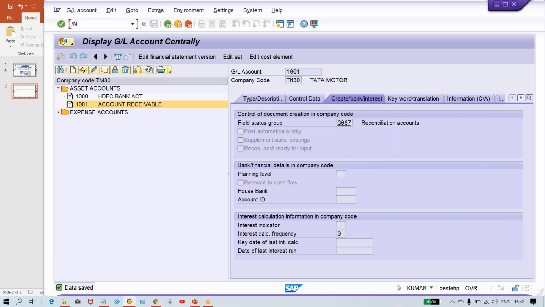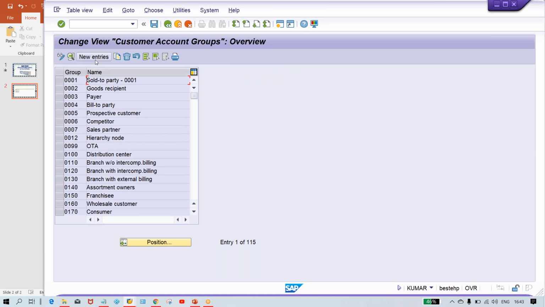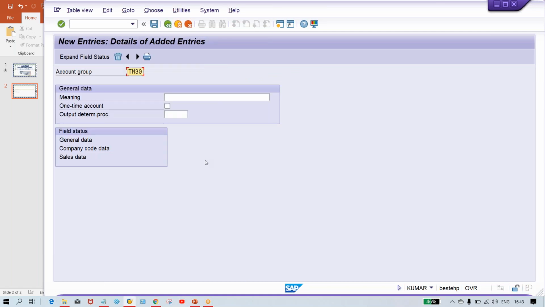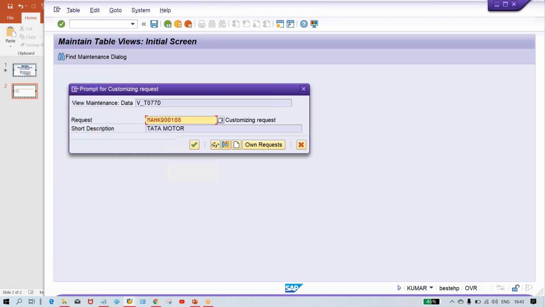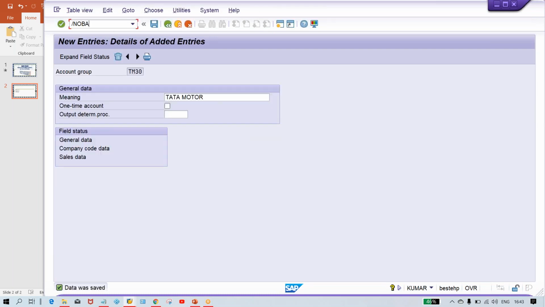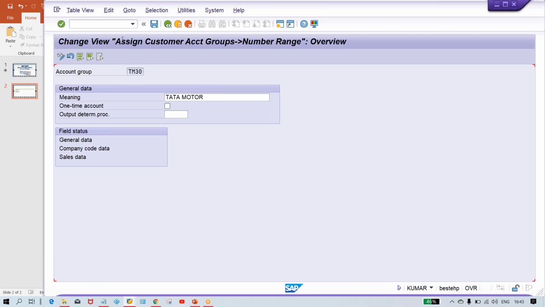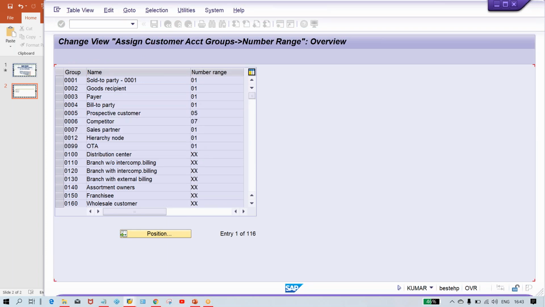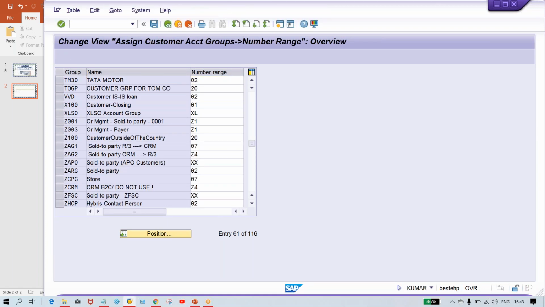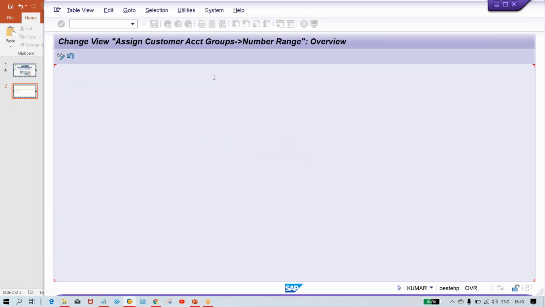Then one account group needs to be set up for customer also, right? So OBD2, and here if you want to use an existing one you can use it, or else within a second, let's suppose we can set up this account group also. If you have set up your own account group, in that case you have to assign the number ranges. OBAR is the transaction code by which we are going to use the standard number range, don't create a new one. Okay, so 02.